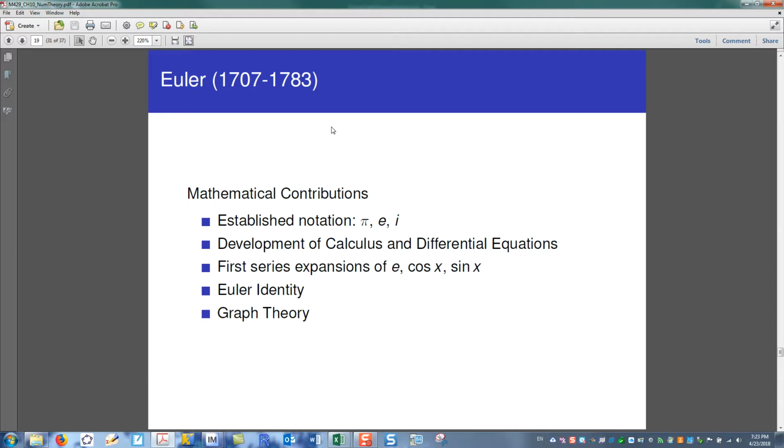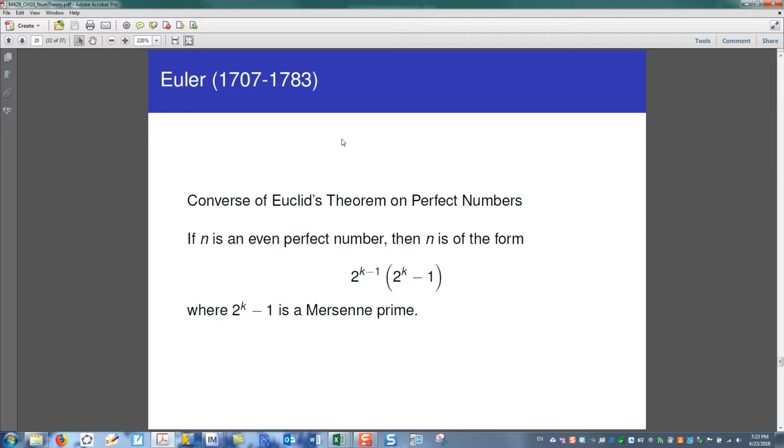Euler established the notation for pi, e, and i. He developed calculus and differential equations. He had the first series expansions of e, cosine x, and sine x. He's known for the Euler identity, and he also contributed to graph theory. But one of the things Euler also worked on was perfect numbers.